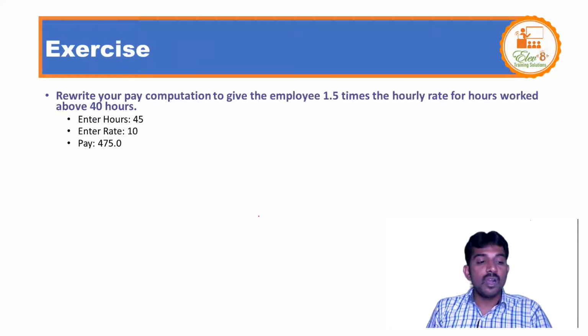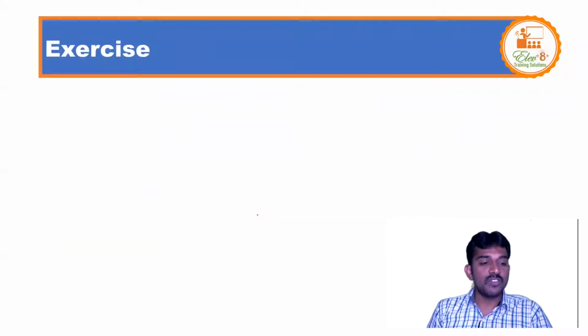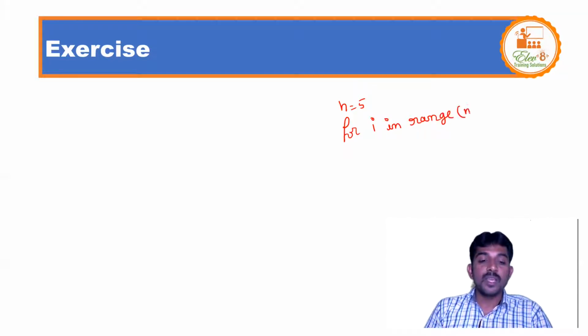This is a small program, and we also have the range function. I'll tell you how the range function works. For example, I want to repeat the loop n equal to 5 times. I mean, I want to print my name 5 times. For that situation, for i in range, range is a function. Please remember, range is a function.